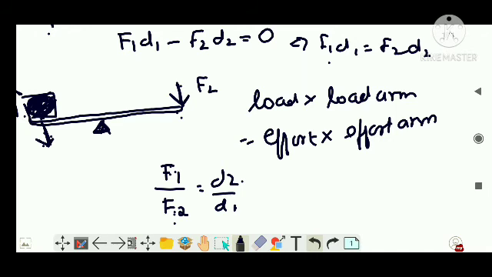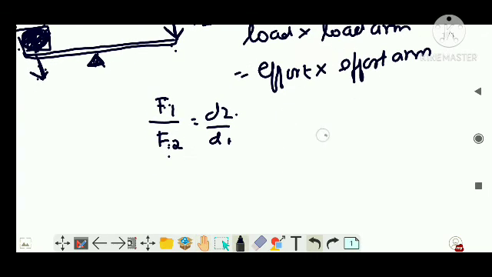From this expression, suppose when D2 is greater than D1, when this length is greater than this length, it indicates F1 will be greater than F2. That means the load will be higher than the applied effort.